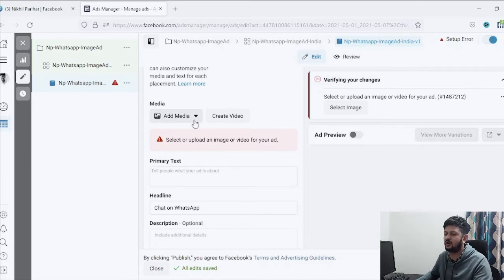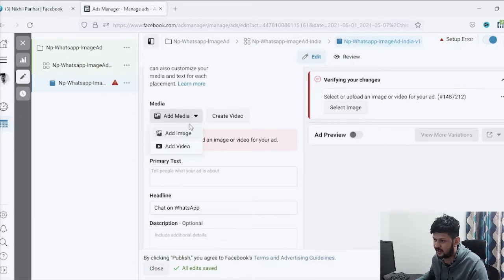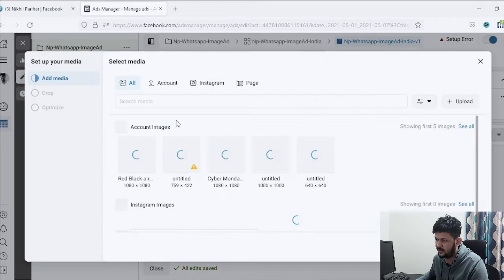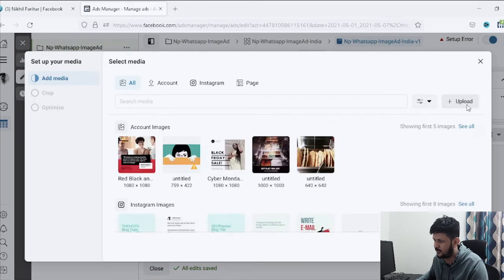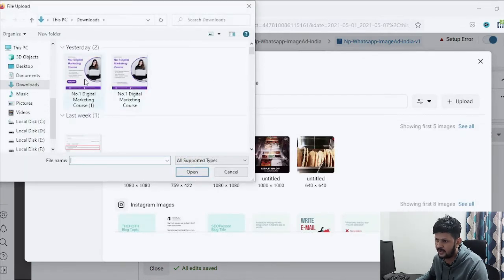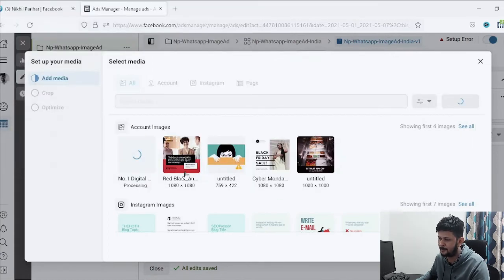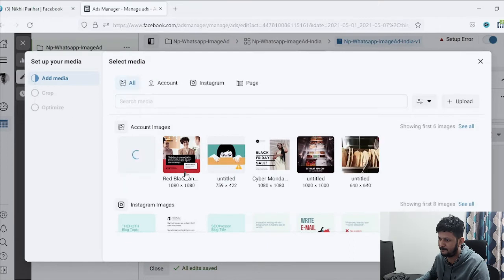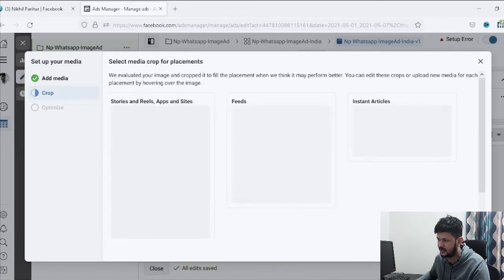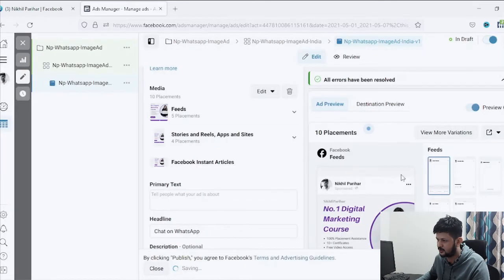If you want to create your Facebook ad, you can create it on Canva. It's pretty easy to create ads on Canva, and you need to download it there and then upload the ad from this section. So I'll just directly click on upload, and I do have the ads already created here. So I'll upload the ad, and boom, that's all. Just click on next and next, done. So this is our ad.